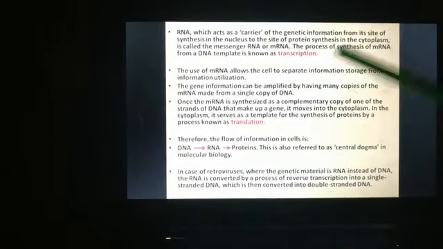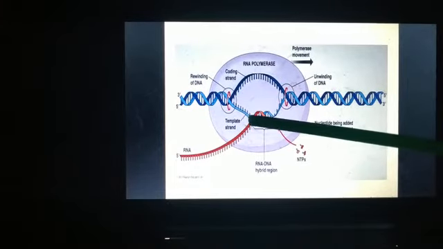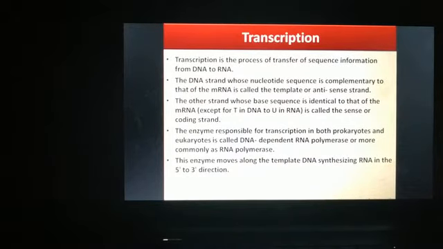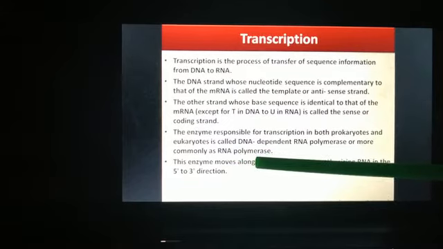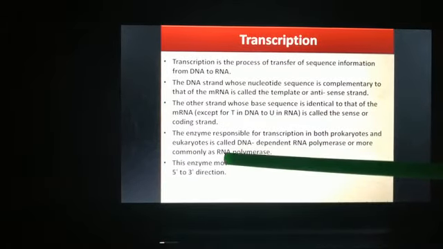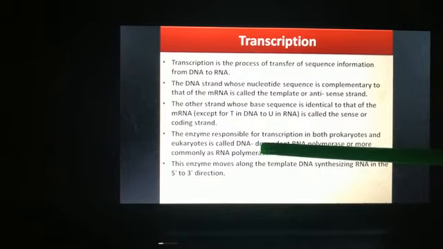It is depending on this DNA strand. So we call it DNA-dependent RNA polymerase. But we can also say it simply or more commonly as RNA polymerase also. So we need this enzyme for the transcription process.